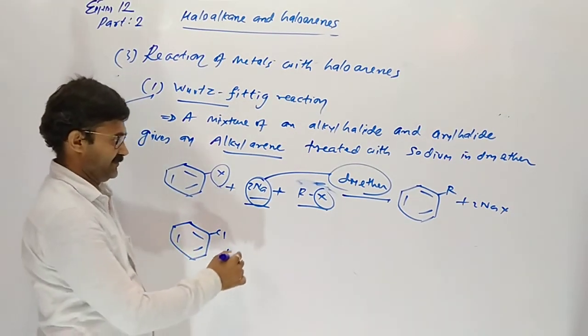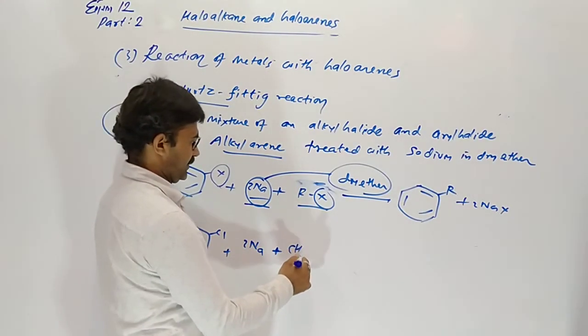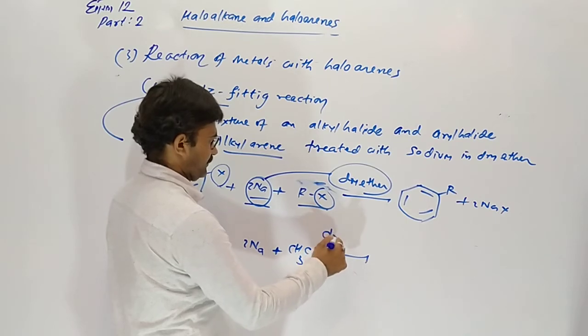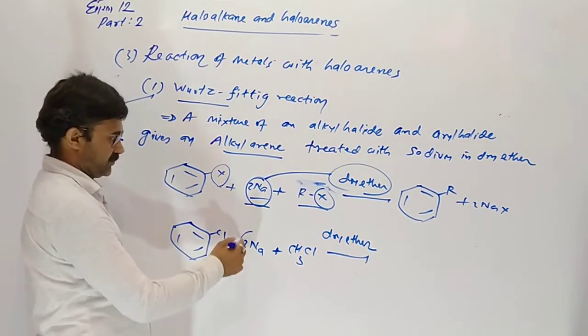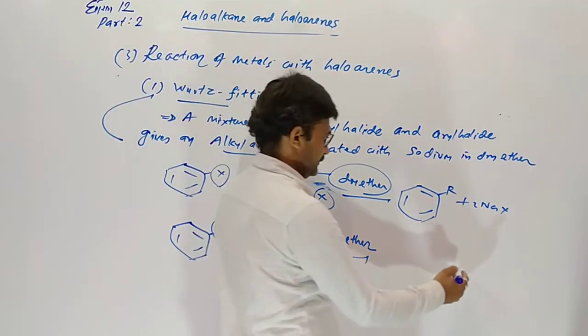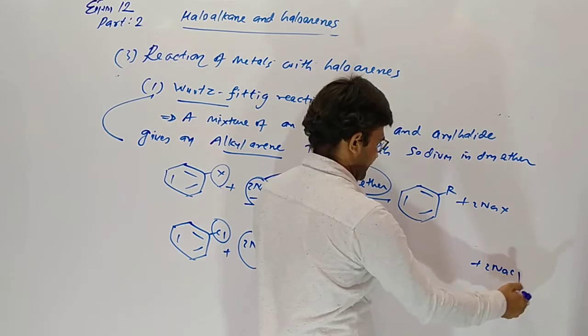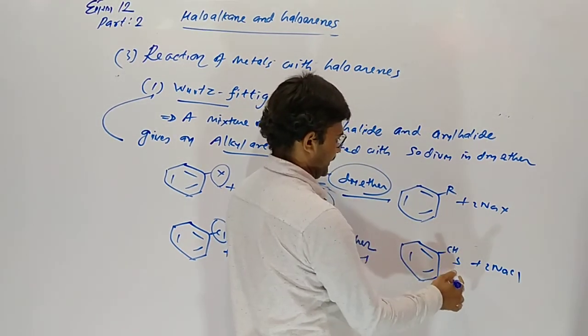I am giving you a particular example. Chlorobenzene is taken, reacting with 2 mole of sodium and methyl chloride in the presence of dry ether. So 2 mole sodium combines with 2 chlorine, releasing 2 NaCl. So in the arene, methyl combines there.